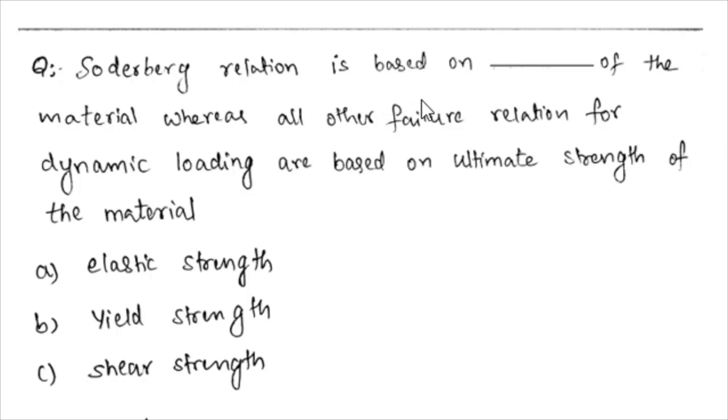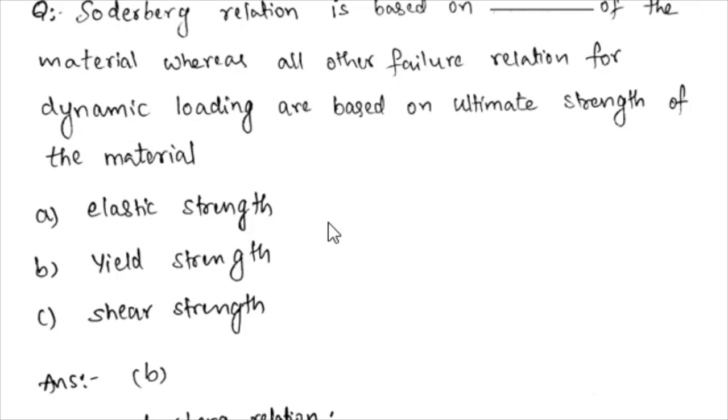The Soderberg relation is based on the dash of the material, whereas all the other failure relations for dynamic loading are based on the ultimate strength of the material. Is it based on elastic strength, yield strength, or shear strength? The answer is yield strength, so option B is the correct option.